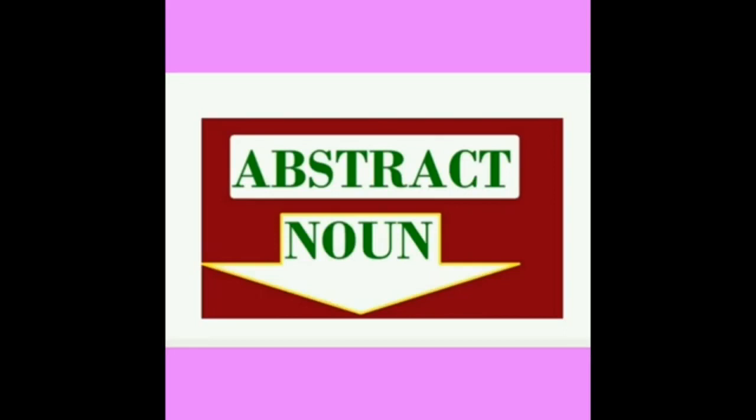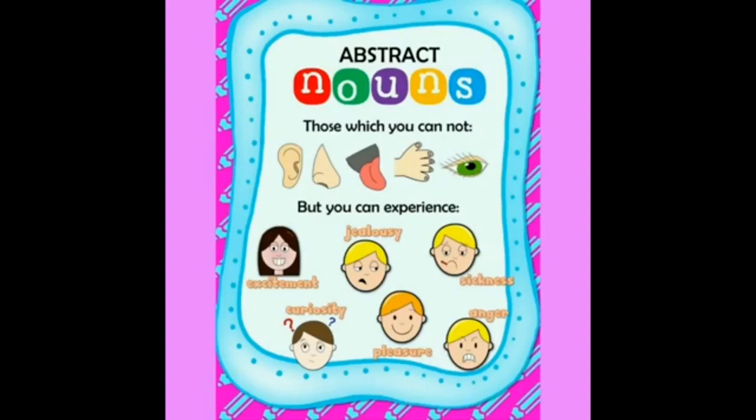Because these are the nouns that we cannot hear, smell, taste, touch, or see. Then how do we identify these nouns? We identify these nouns through our experience. So here are some examples.